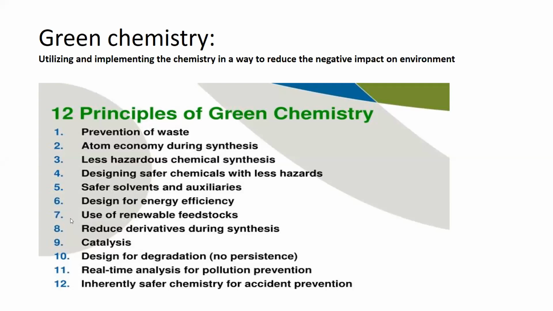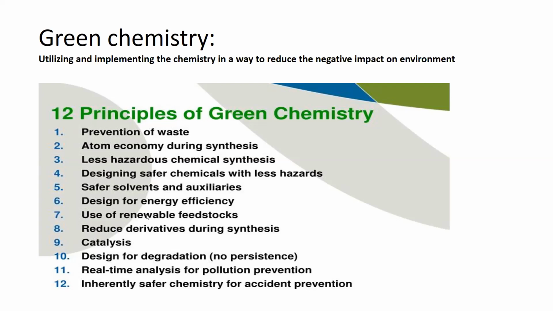Then there comes the seventh principle of green chemistry. The seventh principle states the use of renewable feedstocks. So this is very important, use of renewable feedstock. You are very well aware that most of the time in synthesizing conventional chemicals, or in conventional chemistry, we use non-renewable feedstocks, right?